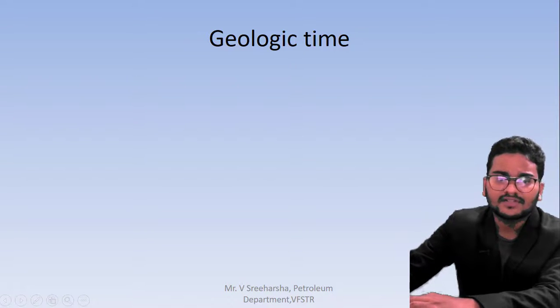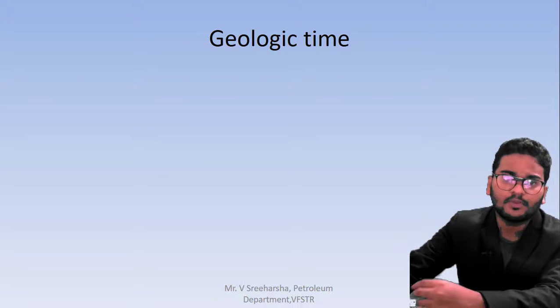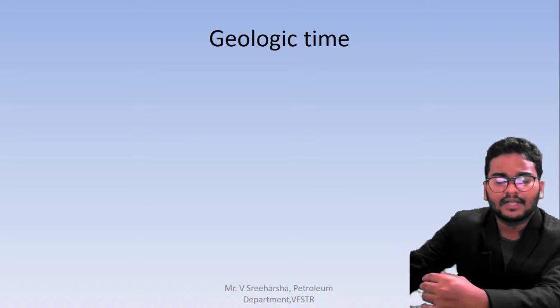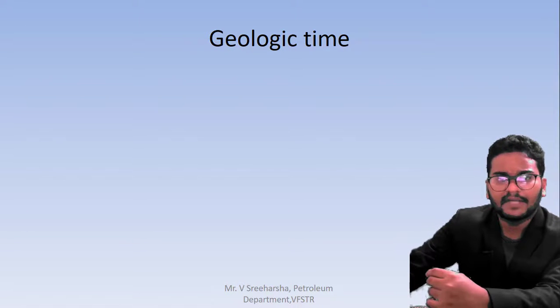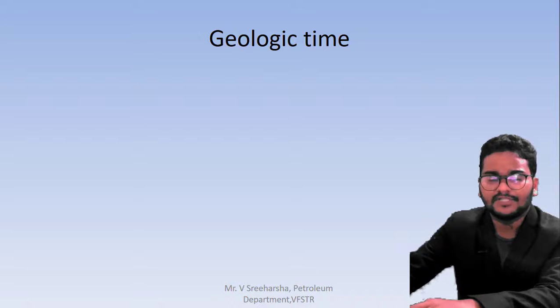a rock sample and a fossil, then we test it under carbon decay using the radioactive material, according to the decay which happens over the half-life period. During the half-life period, we measure how much of the radiation coming out from that radioactivity is absorbed by the fossil. According to that only, we can understand which year or which geological period, geological time, the particular substance belongs to.